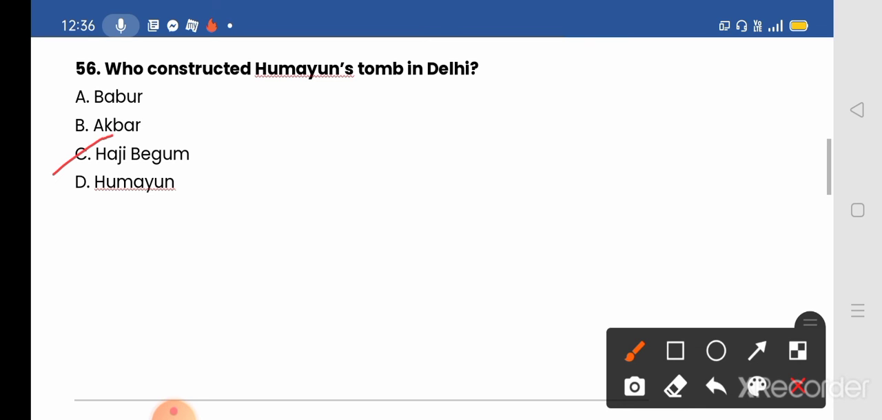The tomb of Humayun was built by the orders of Humayun's first wife and chief consort, Empress Bega Begum, also known as Haji Begum. The construction began in 1565, 9 years after his death, and was completed in 1572 AD at a cost of 1.5 million rupees at that time. So who constructed Humayun's tomb in Delhi? It was constructed by Humayun's first wife, Haji Begum.